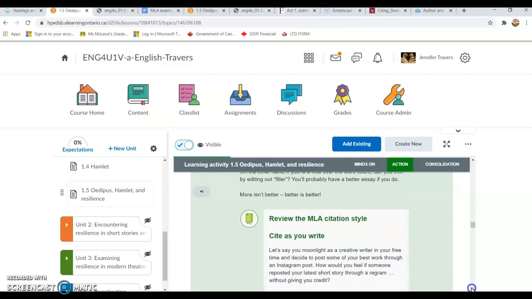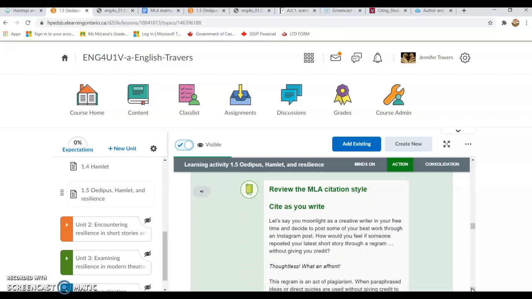In order to properly examine these and present them within our papers, we need to ensure that we understand MLA citation. In Unit 1, Activity 1, I showed you very quickly how to use EasyBib within a Google Doc. You are welcome to use whatever citation generator or program works best for you for formatting.